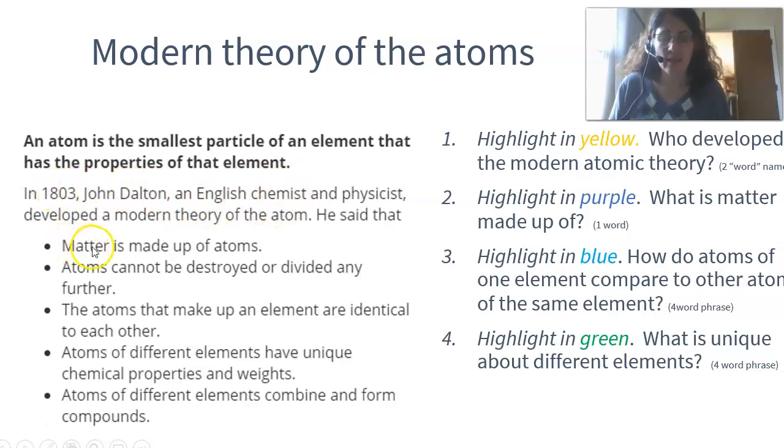And one of the things that is part of our theory about atoms is that matter is made up of atoms. Remember at the beginning of the year, we talked about how matter is anything that takes up space and has mass. Well, now we can define that a little bit differently. Matter is anything made up of atoms. Has an atom, it's matter.